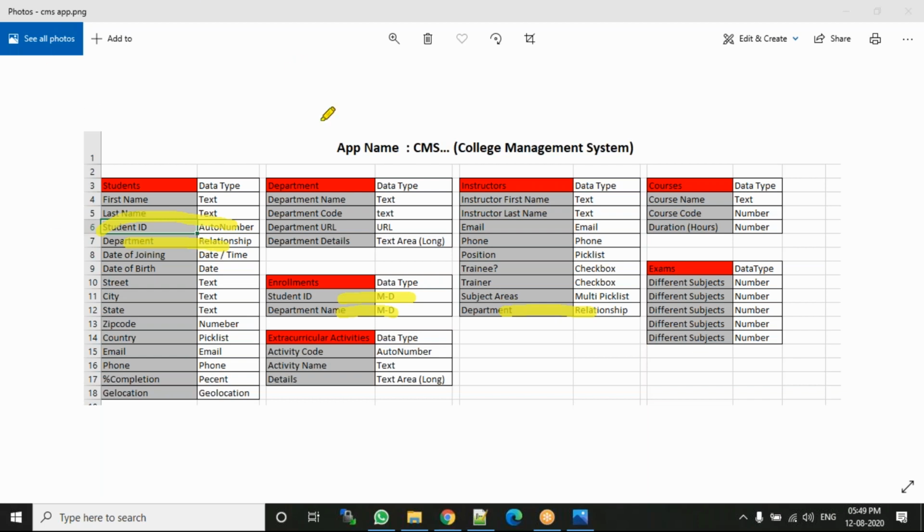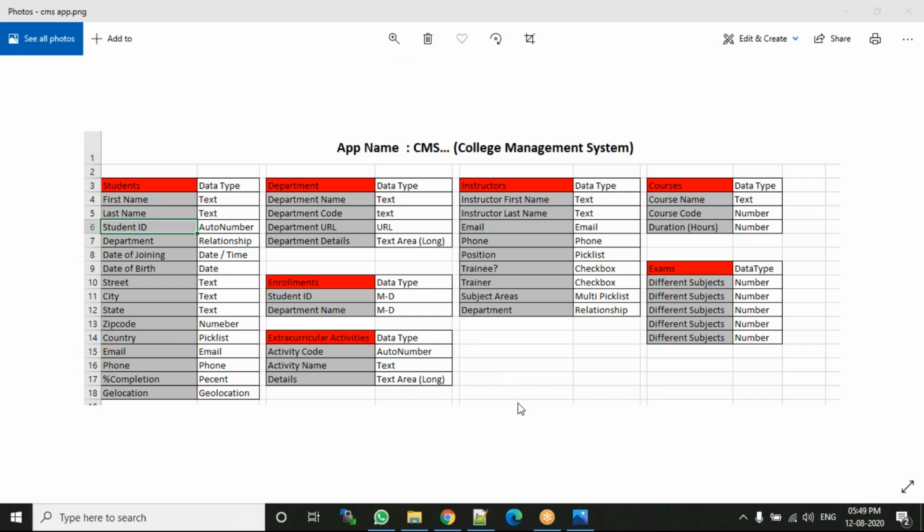This information I want tomorrow: application name, 7 objects, all the fields. Then only I'm going to teach the next session. I'm saying it directly. If you haven't completed it, I will consider you are busy with your work. That's the reason you're attending your session now with 1 hour of time. In the session only you can complete it. You don't have time to practice, but you have time to attend the session, right? In the session only you can complete. Got it?